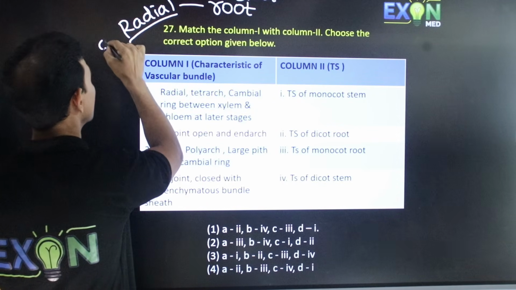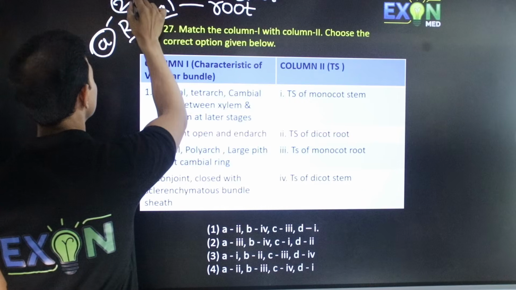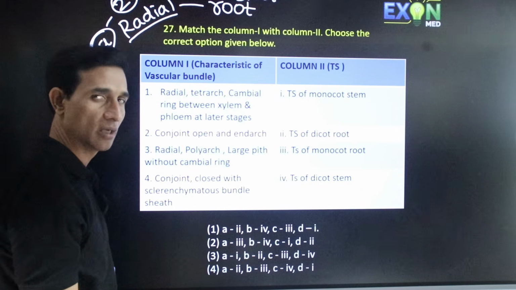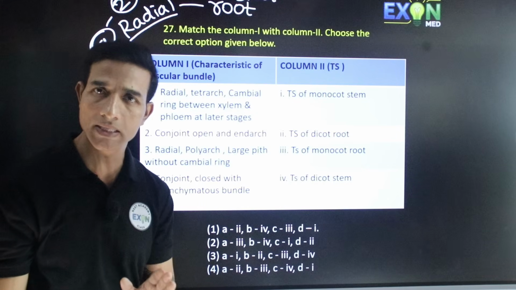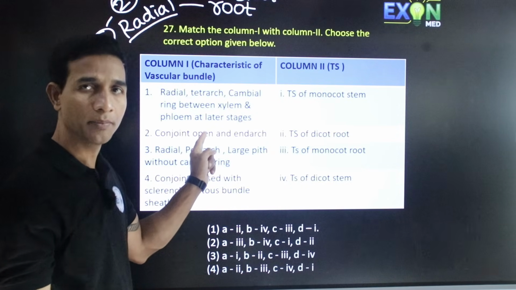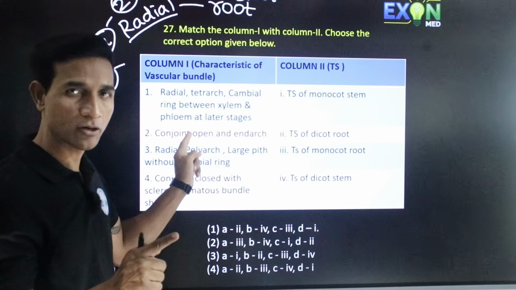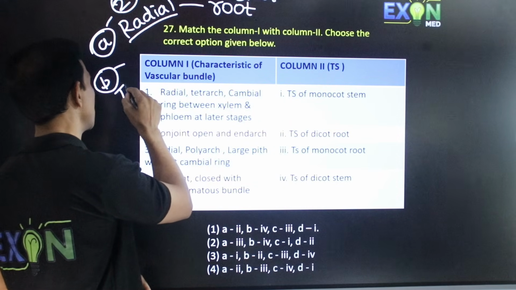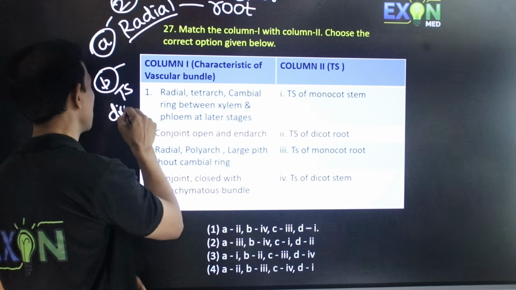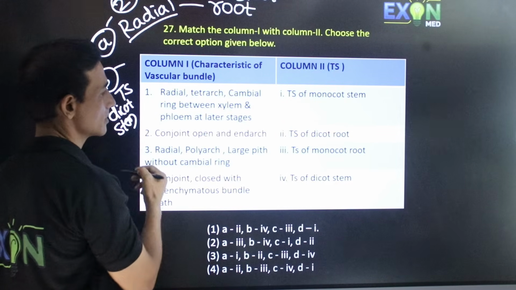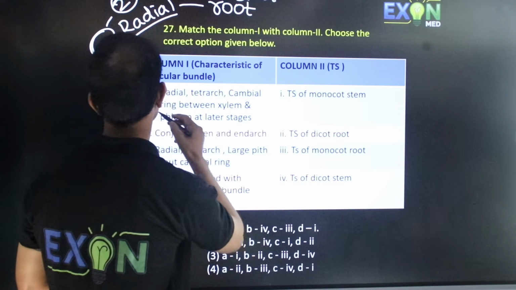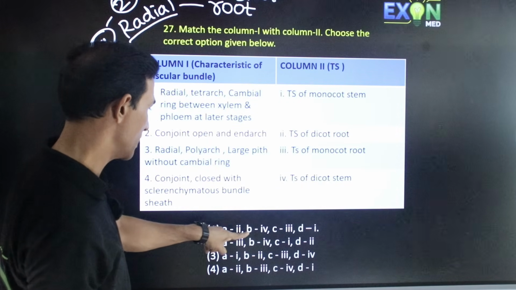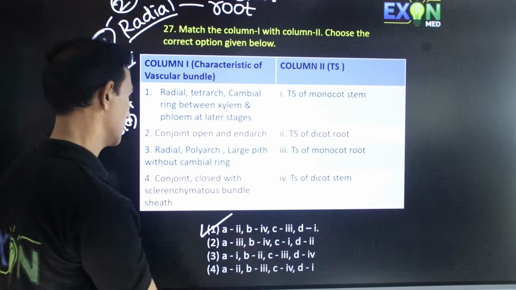Next one we will go. Next, B. Conjoint, open and endarch. Conjoint vascular bundles are present only in stem. Open type is present in dicot only. So it is TS of dicot stem, which is 4. So B is 4. A2, B4, we got the answer as the first one.